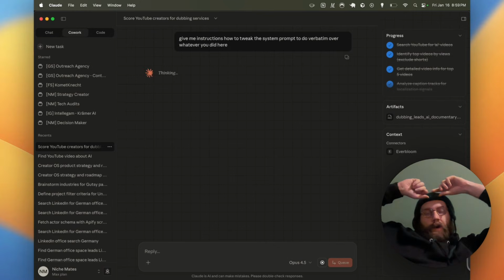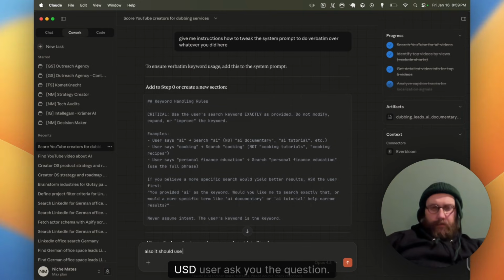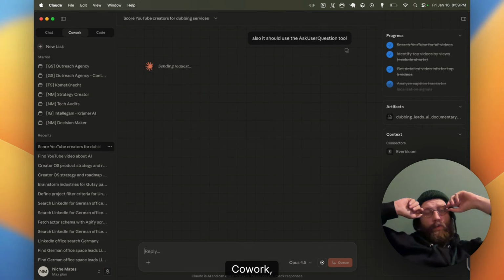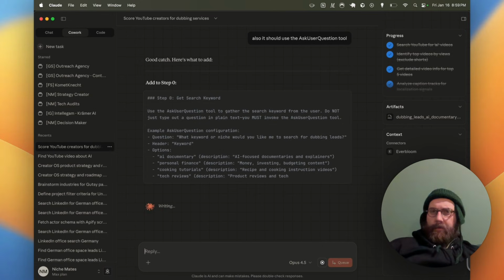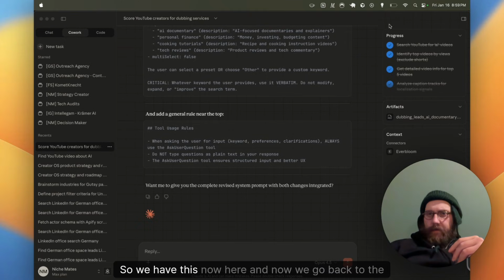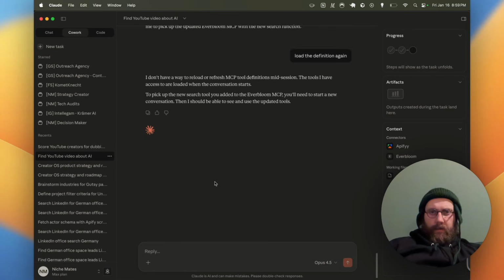All right, so now it should ask you the question. So this is within Cowork. There is something built in that is essentially question UI, which I want to use because it's nicer UX, I think. So we have this now here, and then we go back to the other one, and then we say, no, all right.